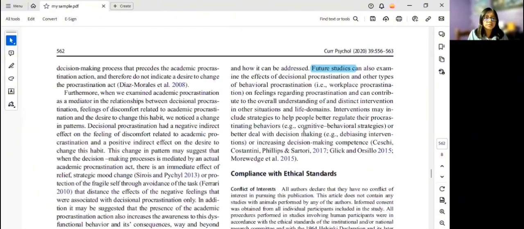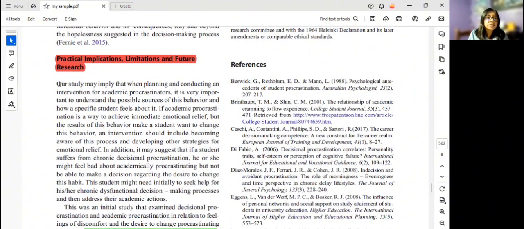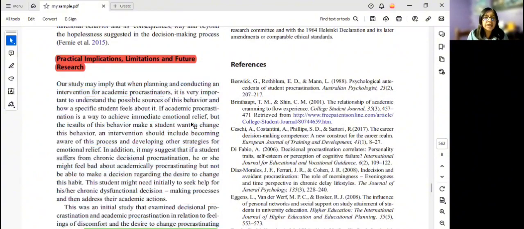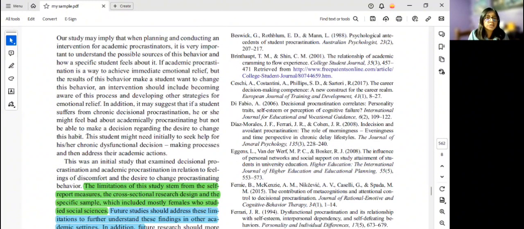And finally, we have the conclusion of our research. In this case, it is called practical implications, limitations, and future research. Here, the authors give a brief summary of what they concluded after doing the research. In this case, they are stating some problems that they had during the study. That is very important to understand the possible sources of behavior and how specific students feel about this. For future studies, they need to take into account that students need initially to seek help for his or her chronic dysfunctional decision.